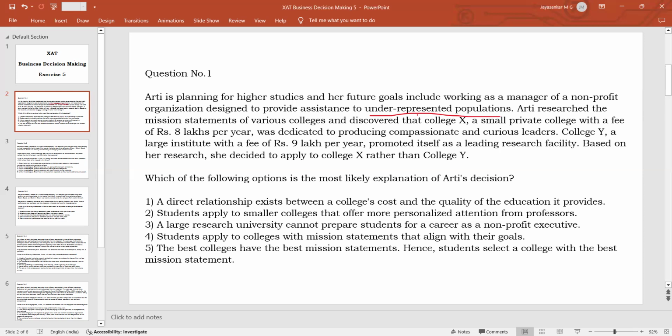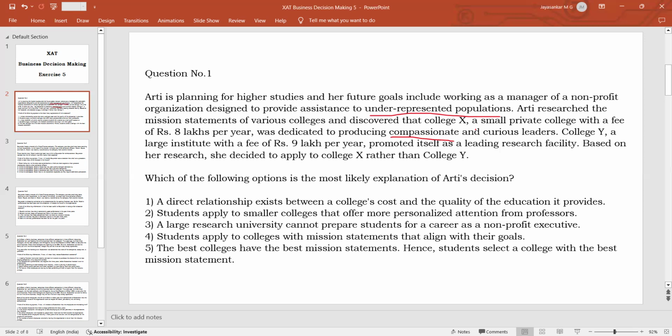So which college will cater to her needs? That college she is going to select. What is the main mission statement of college X? It is dedicated to producing compassionate and curious leaders. So here the word is compassionate. College X is focused on developing compassionate and curious leaders, people who are very eager to learn new things, and who are able to evoke a sense of compassion toward their fellow beings.